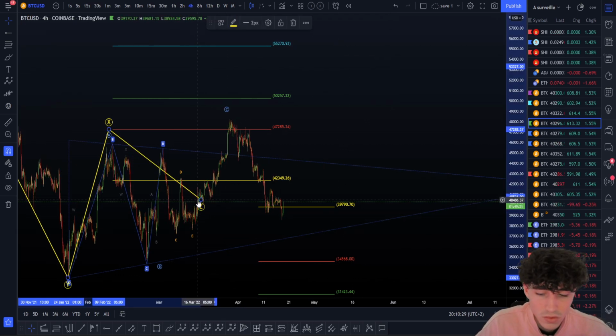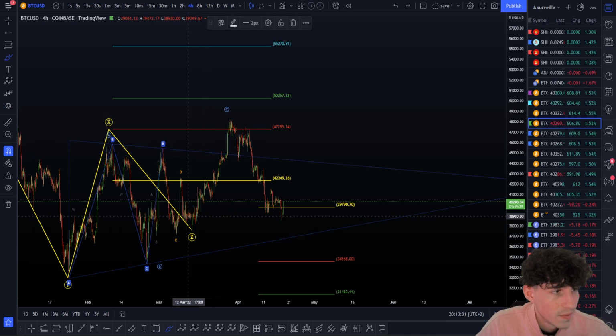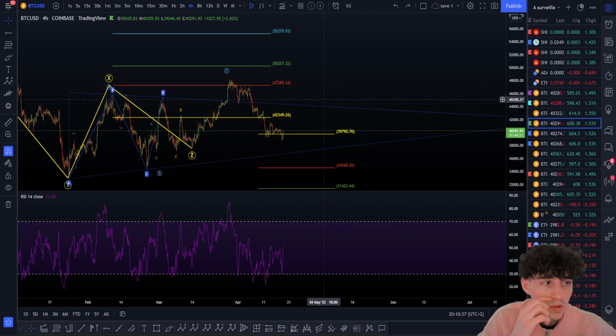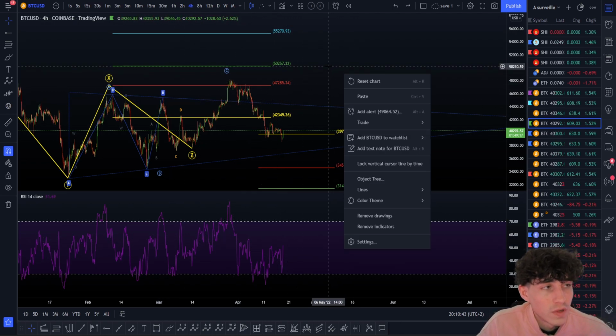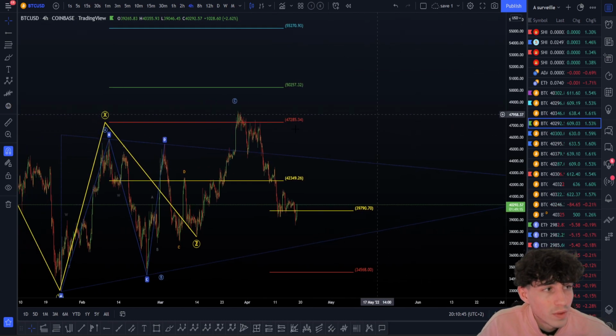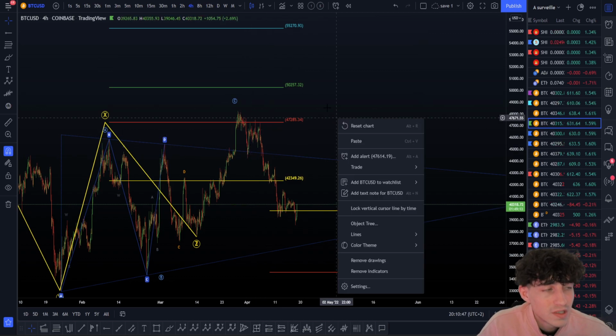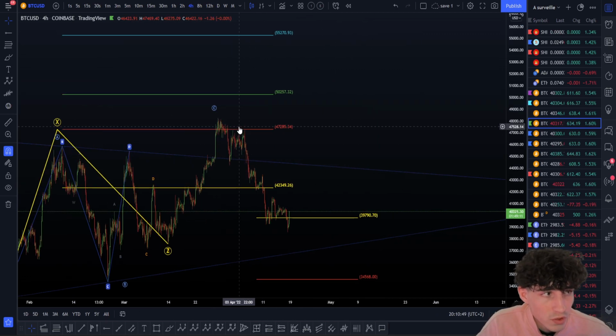Okay, so if I can play that, an ABC like this, or a wave 1, 2, 3, okay, 4 and 5. The problem is the wave 4 has broken the wave 2 on the RSI, if I'm not mistaken. You can see here is wave 2, so this is not valid anymore, okay. And the wave after that was not really like, wait, this was possibly 5 waves, but we still fill short on that one too, by the way, on this candle here, on this week here. That's pretty crazy.